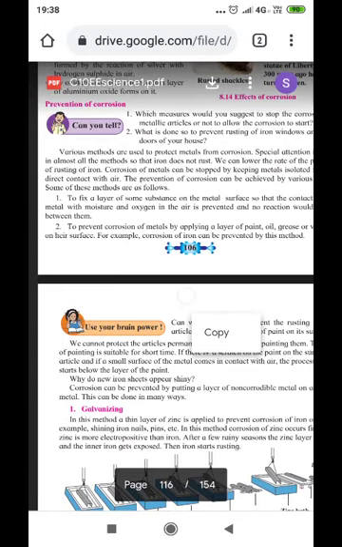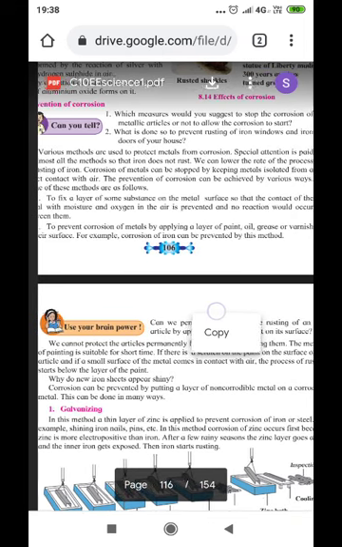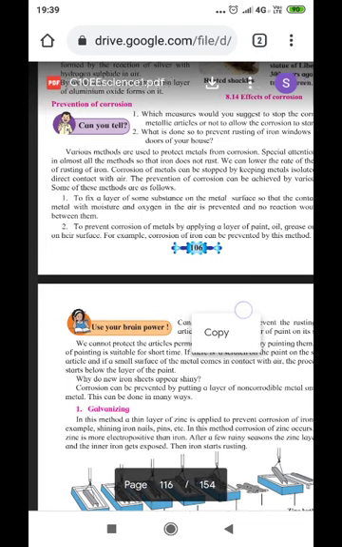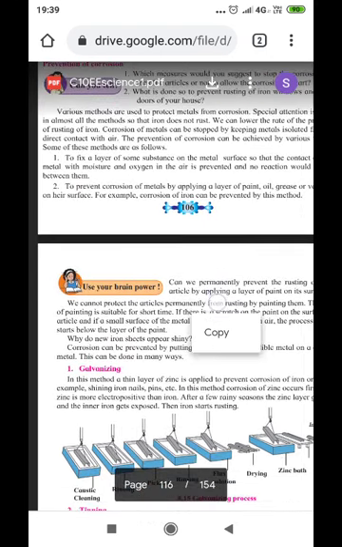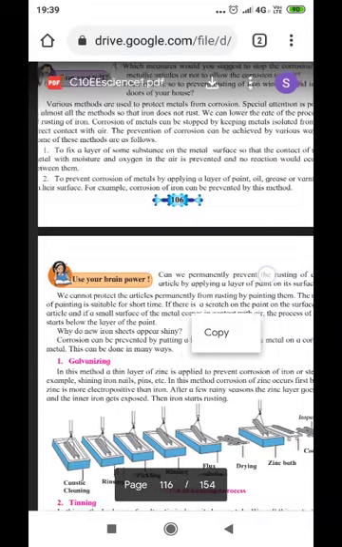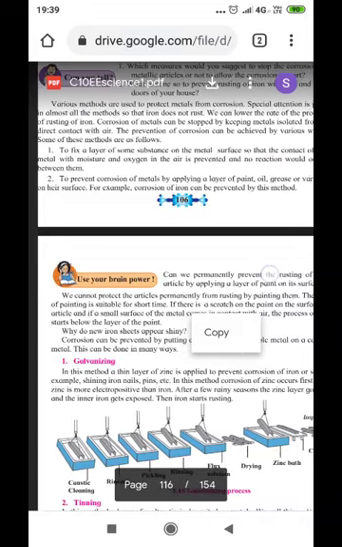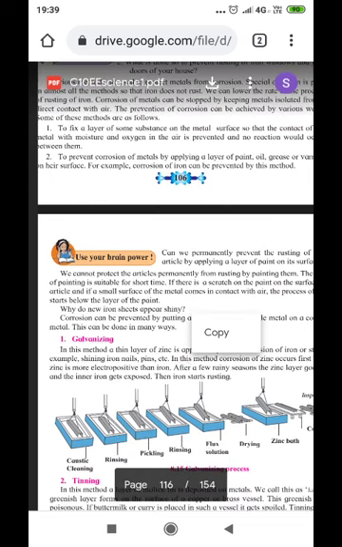Some of these methods are as follows: to fix a layer of some substance on the metal surface so that the contact of metal with the moisture and oxygen in the air is prevented and no reaction would occur between them. To prevent corrosion of metals, apply a layer of paint, oil, grease, or varnish on the surface. For example, corrosion of iron can be prevented by this, which is called varnishing.